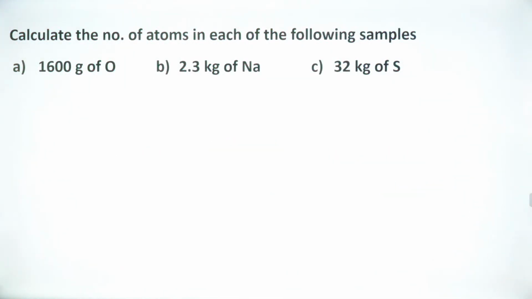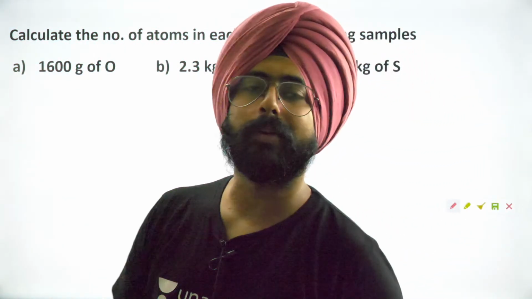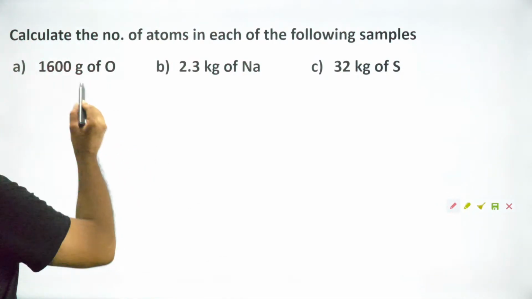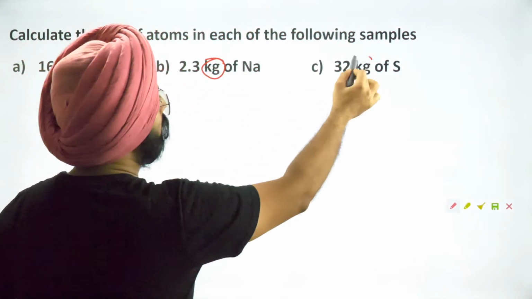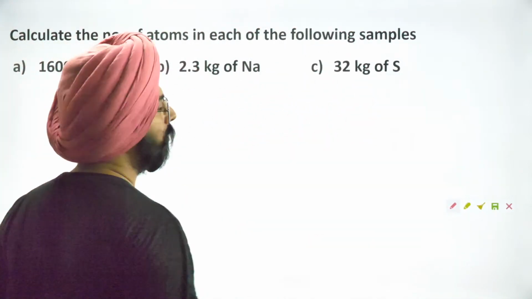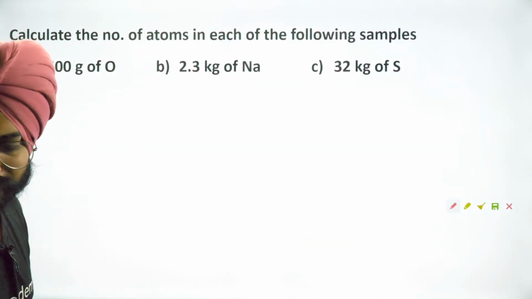Calculate the number of atoms in each of the following samples. Now, instead of atomic mass units, we're talking about it in terms of grams. Gram kilogram ho gaya yahan pe to. Oh. It's become even more interesting now.